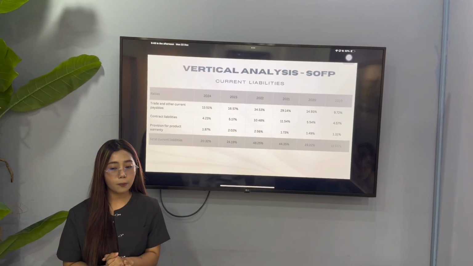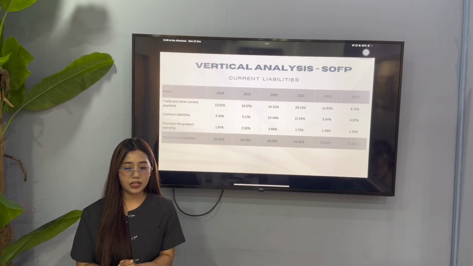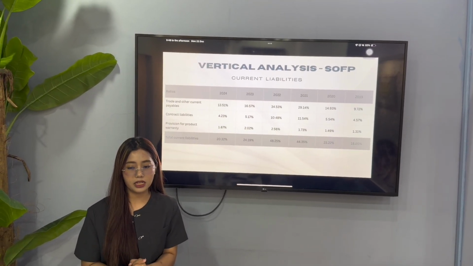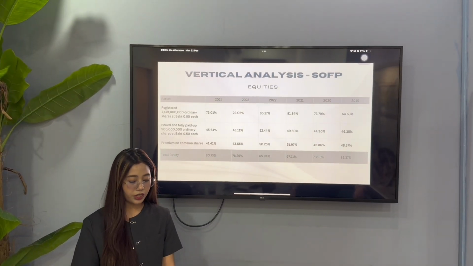This indicates that the company is aggressively deleveraging its short-term debt and is in a much less crowded position regarding its immediate payment obligation. Our provision for product warranty remains negligible and stable at under 2%, showing a consistent product quality. And now let's move on to the equity.